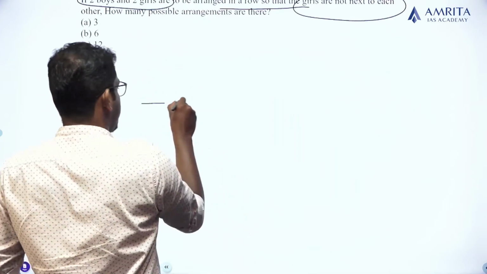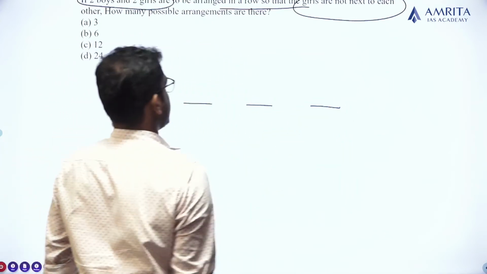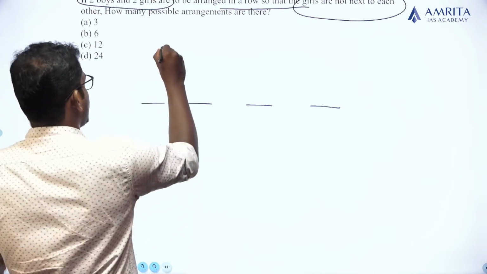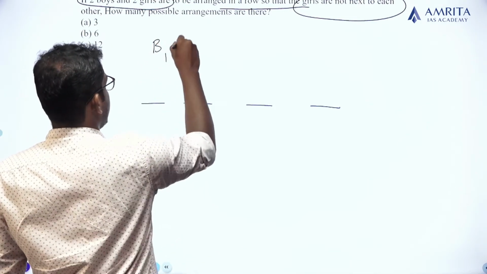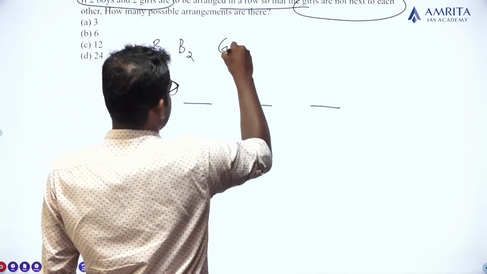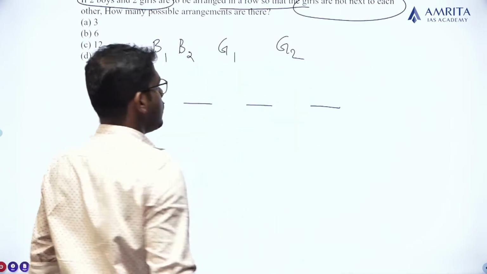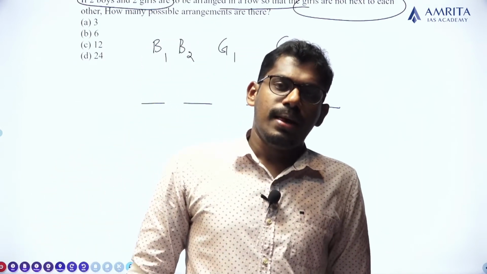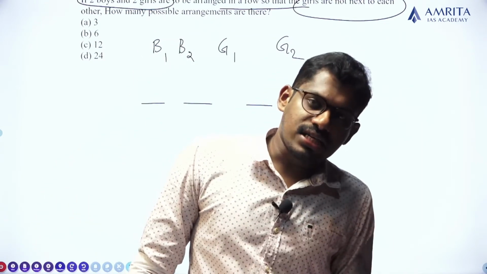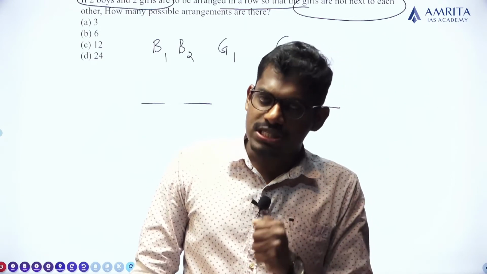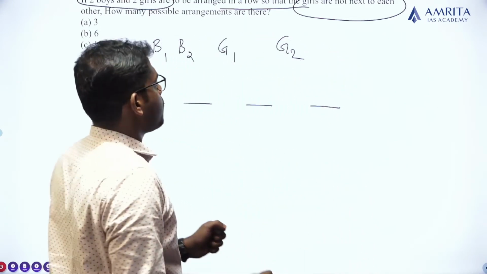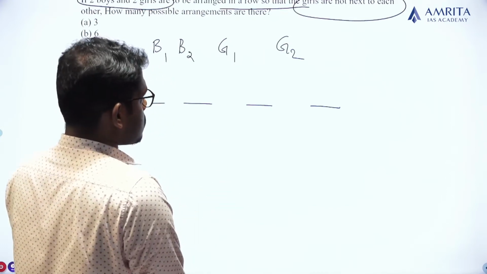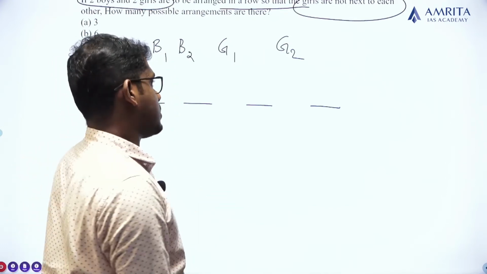See, there are 4 persons and 4 positions. Clear? There are 2 boys, boy 1, boy 2, and girl 1, girl 2. So there are 4 persons and 4 positions. The question asks us to find the number of possible arrangements in which the girls are not next to each other.